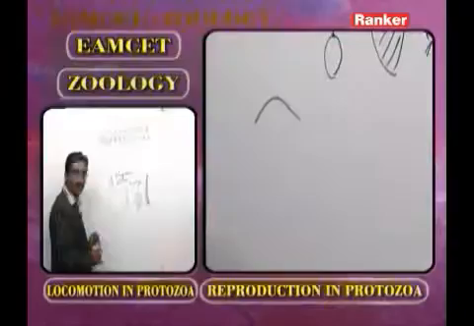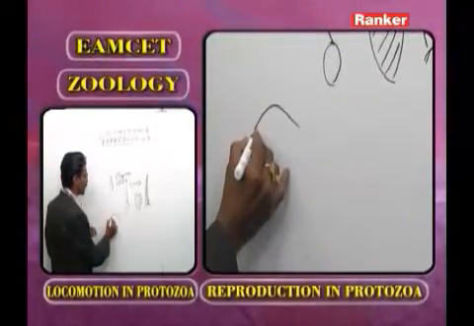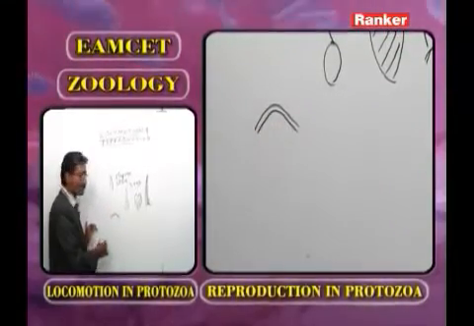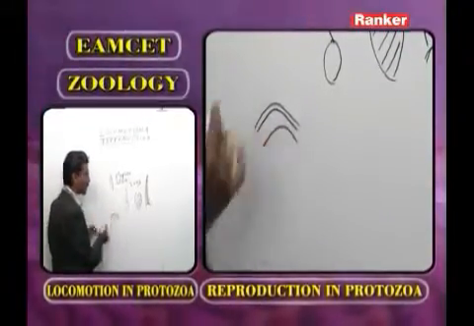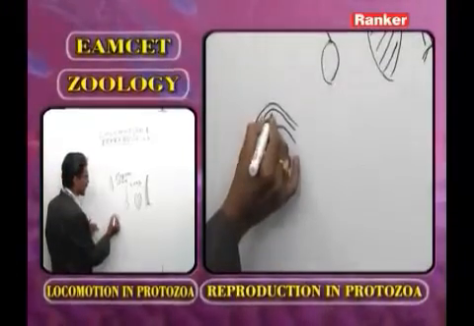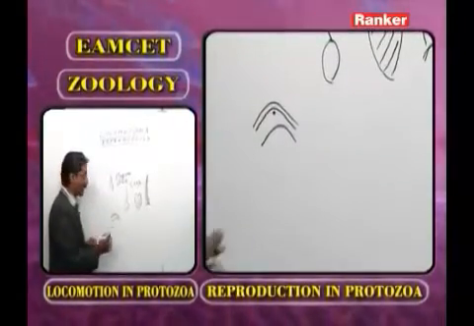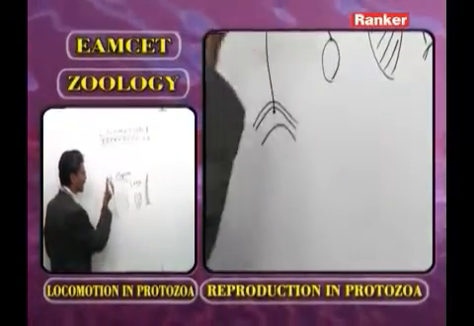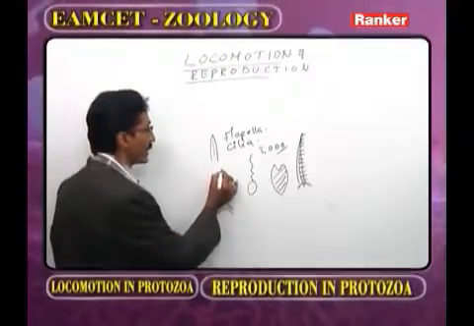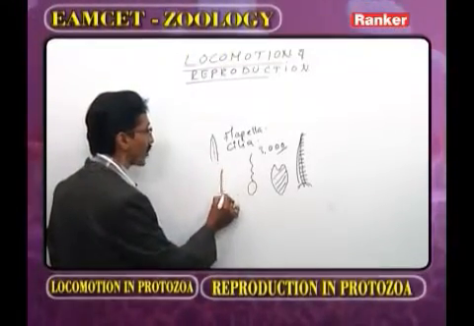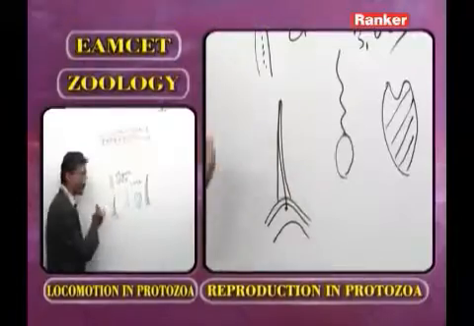Now in the apneumatic, the body is covered by pellicle. Below pellicle what is present? The plasma lemma. Below plasma lemma what is present? Ectoplasm. In the ectoplasm what is present? Basal granule. Now from this basal granule the axonium arises. The entire axonium is covered and protected by the protoplasmic sheath.